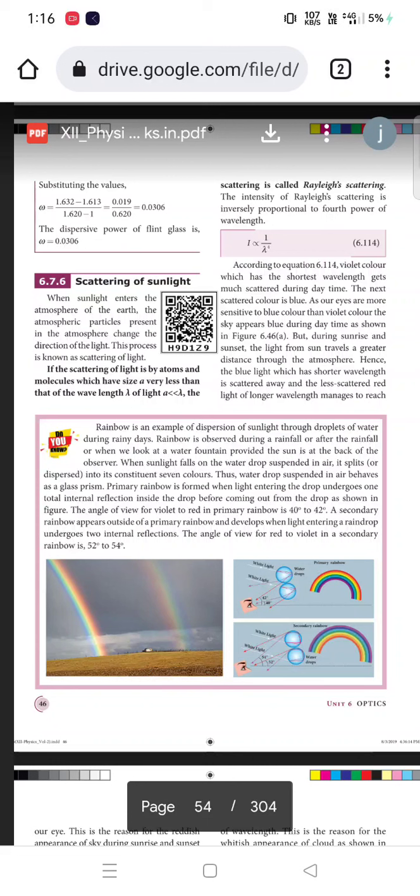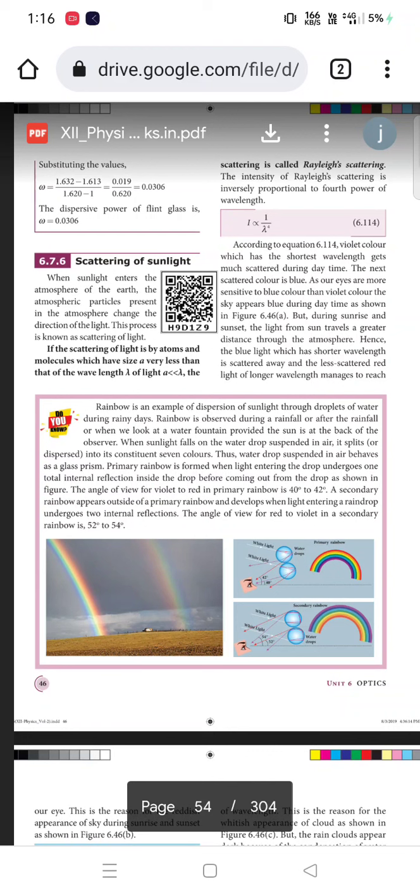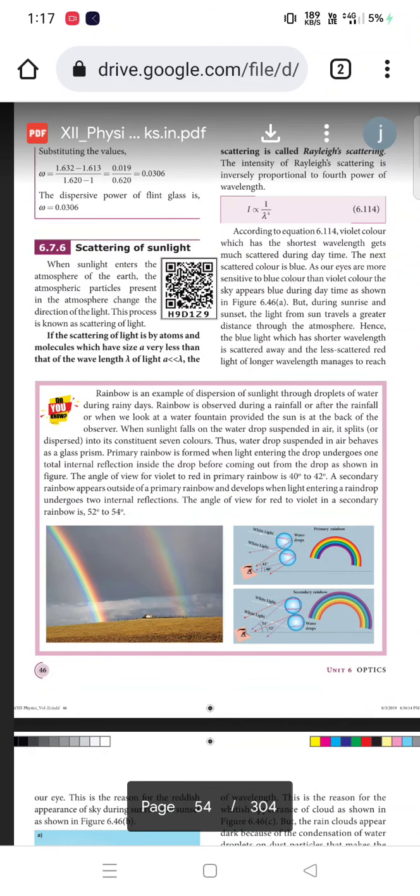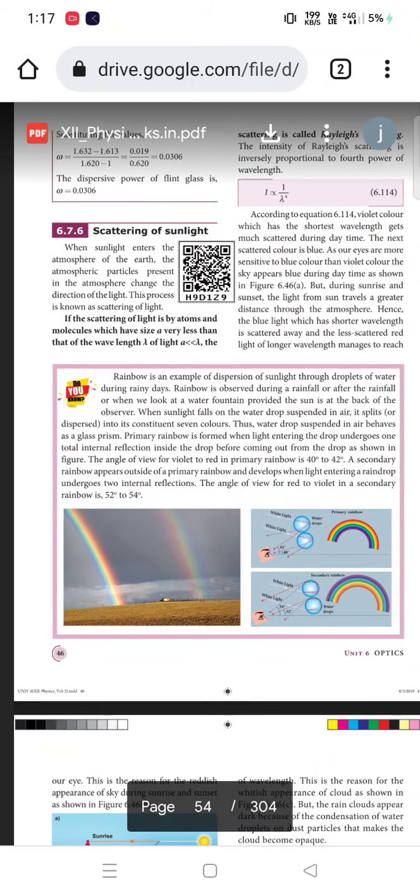So the violet color, the shortest wavelength, must be scattered the most during the daytime. The next scattered color is blue, then indigo, and so on. As our eyes are more sensitive to blue than violet, the sky appears blue during the day. Our eyes are very sensitive to the blue color, more than violet. So that's why our sky appears blue during the daytime.